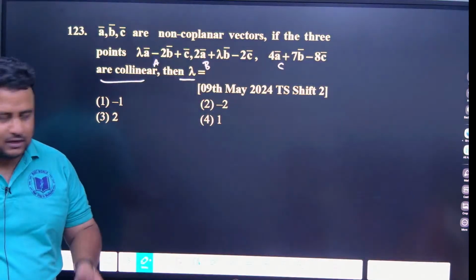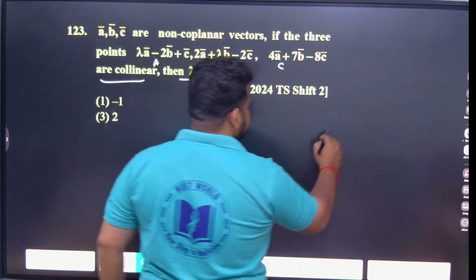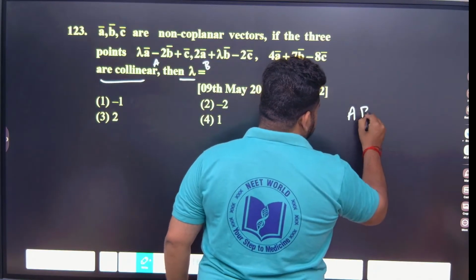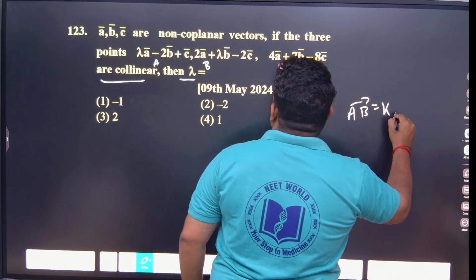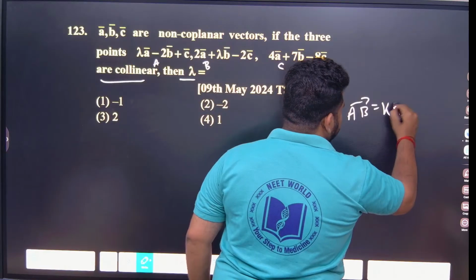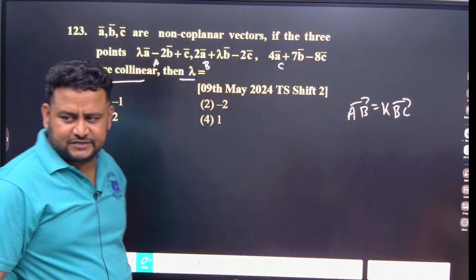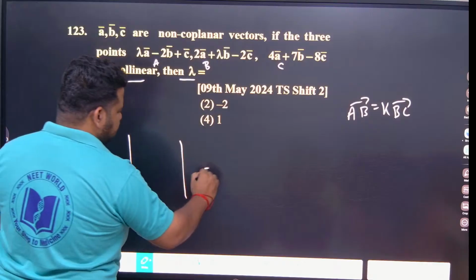If they are collinear, what is the condition we can use? I told you the determinant should be equal to 0. Use the determinant equal to 0. You can find the answer that way, or I can write this as AB is equal to K times BC. You can write AB is equal to K times BC, or you can use det is equal to 0.